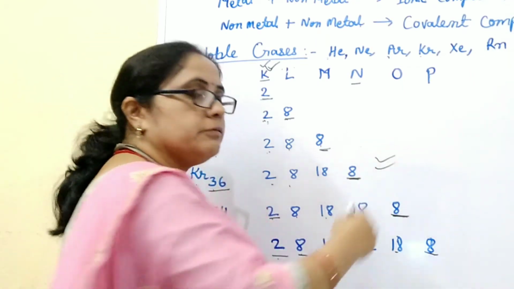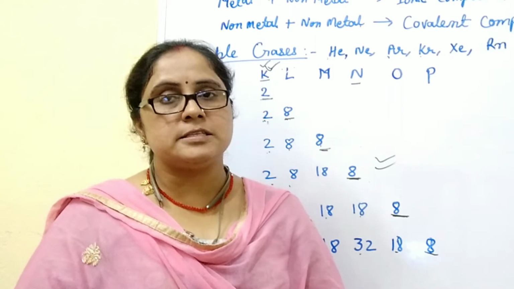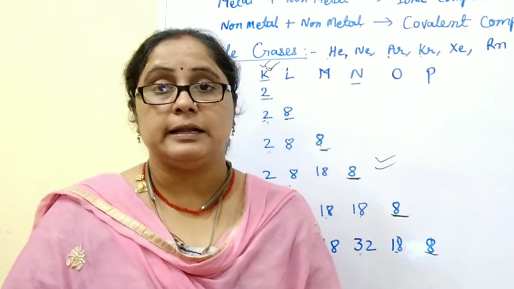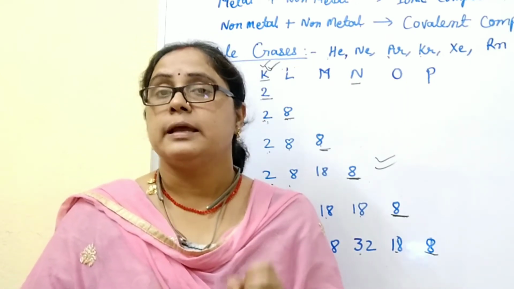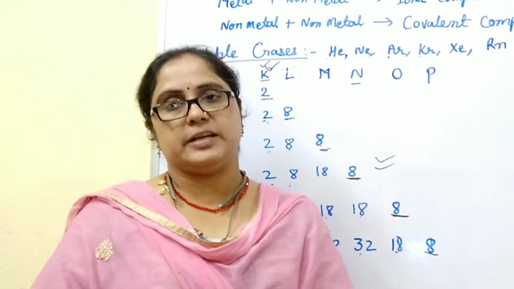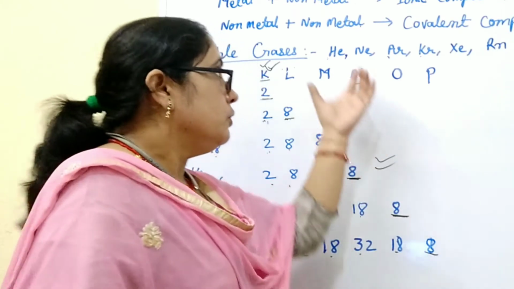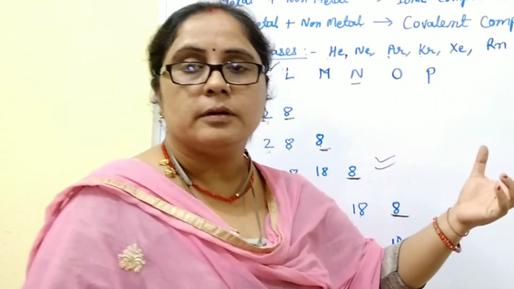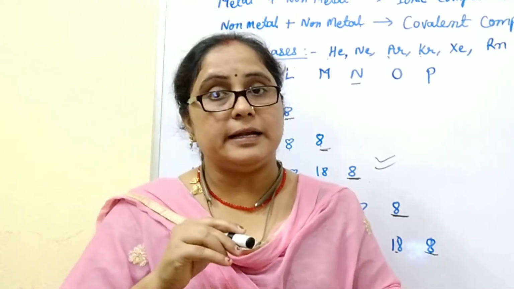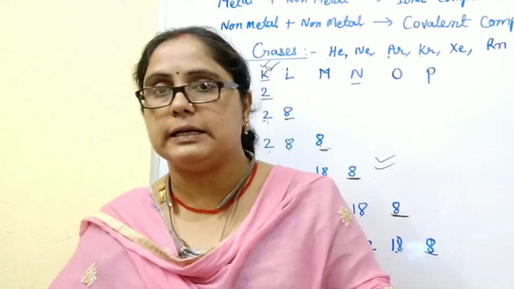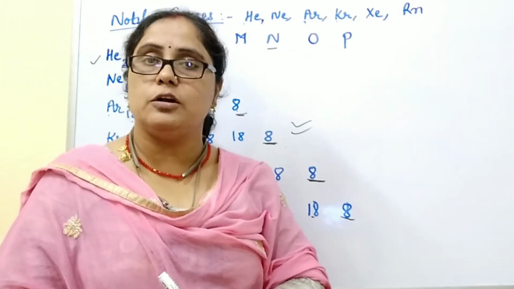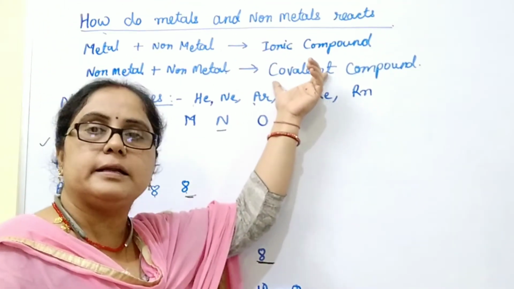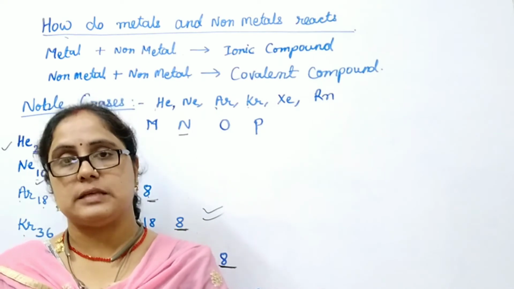It means from this we conclude that every element follows the octet theory. What is the octet theory? The octet theory says that every element wants 8 electrons in its valence shell to become stable. For that, metals and non-metals combine with each other and form ionic compounds. But one metal does not combine with another metal, while two different non-metals combine by the sharing of electrons and form covalent compounds. Now we will discuss ions.